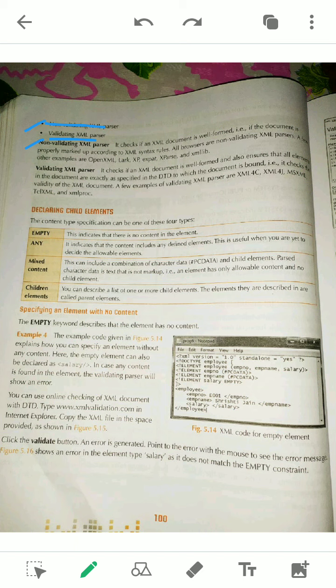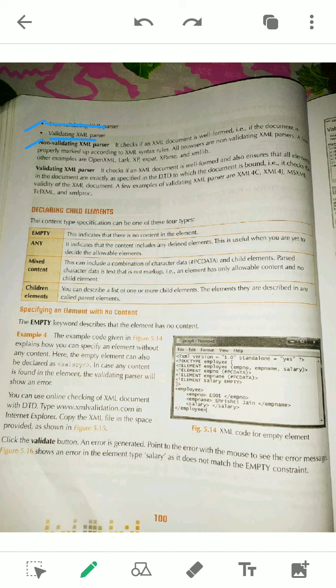So in a non-validating parser, there is no DTD concept. This non-validating parser will check whether your XML is well formed or not. Simply it will check that, but it doesn't check your validity.